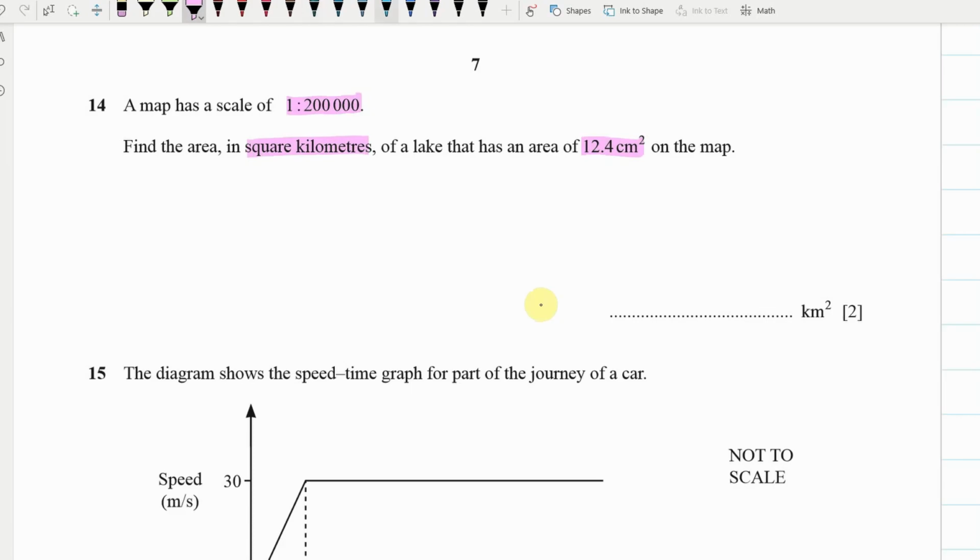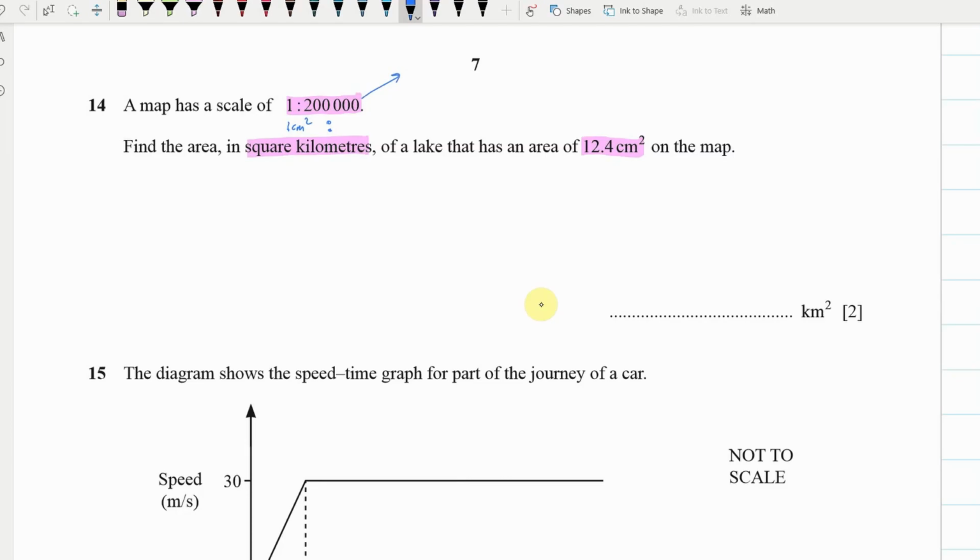Well, the first thing is I'm going to convert my scale to area, so I'm going to square this. So 1 centimeter squared, and then I'm going to square the top one. But before I square this one, I might turn it into kilometers.